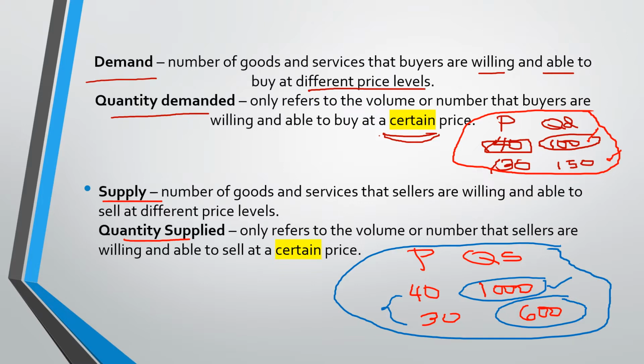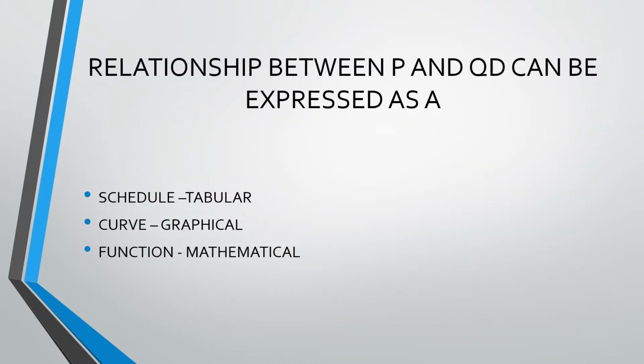Now, demand is being determined by the buyers, and supply is being determined by the sellers. Okay, so where do the buyers and the sellers meet? They meet in the market. A market is where selling and buying happens. Now, the relationship between the price and the QD, or the price and the QS, can be expressed in different forms.